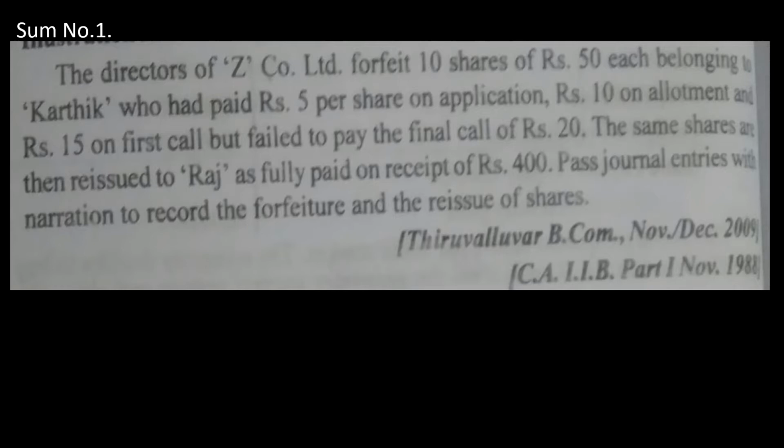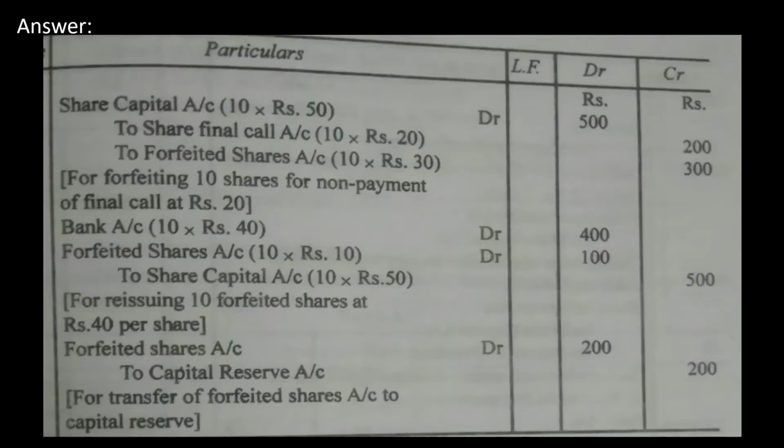Once you are asked to find forfeiture and reissue, we have to transfer the capital reserve also accordingly. We cannot ignore the capital reserves. Now we'll see how it is done in the next slide. We are going to pass only 3 entries here: forfeiture, reissue, capital reserve. Now we'll start with the forfeiture.